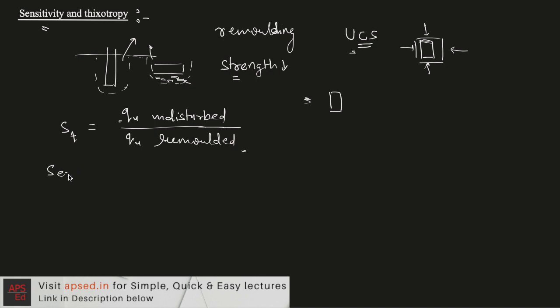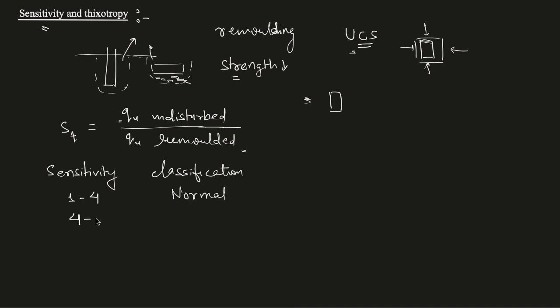If the value is between 1 to 4, the soil is classified as normal. If it is between 4 to 8, then it is sensitive. If it is between 8 to 15, then it is extra sensitive, and if it is greater than 15, then the soil is classified as quick. So these are the different classifications based on the sensitivity.